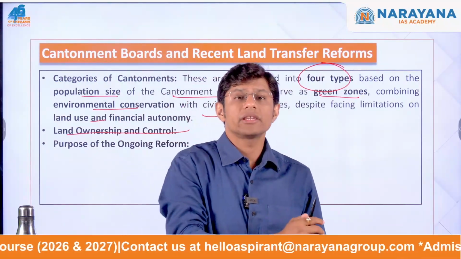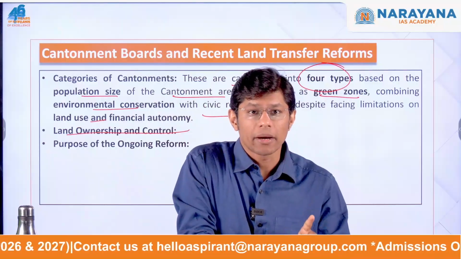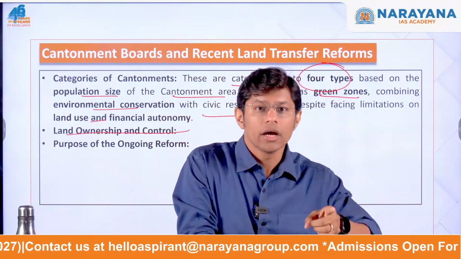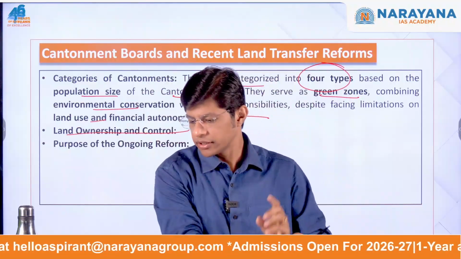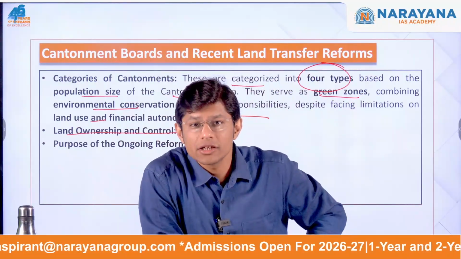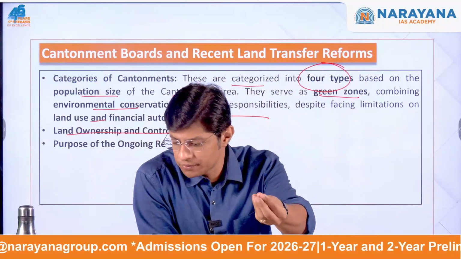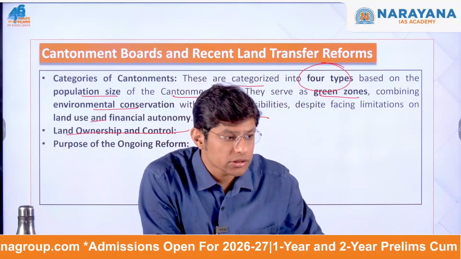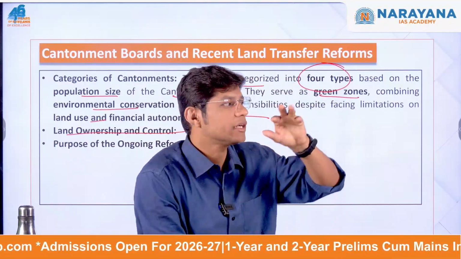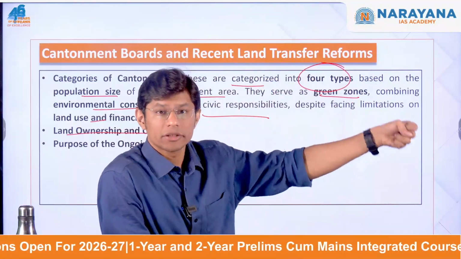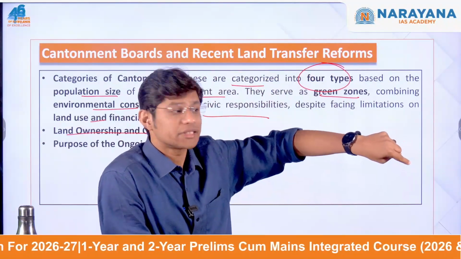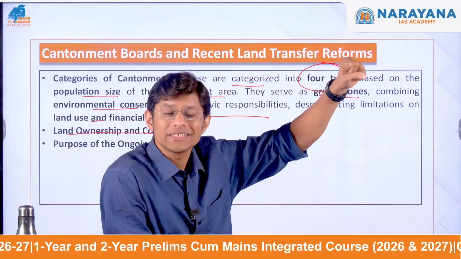See, the land within the cantonment is owned either by the armed forces or the central government. One important point for examination: it is either owned by the armed forces or the central government. Even the leased land held by private individuals remains under the control of the central government. Even if the property belongs to a private person but is leased, the control is still under the central government.